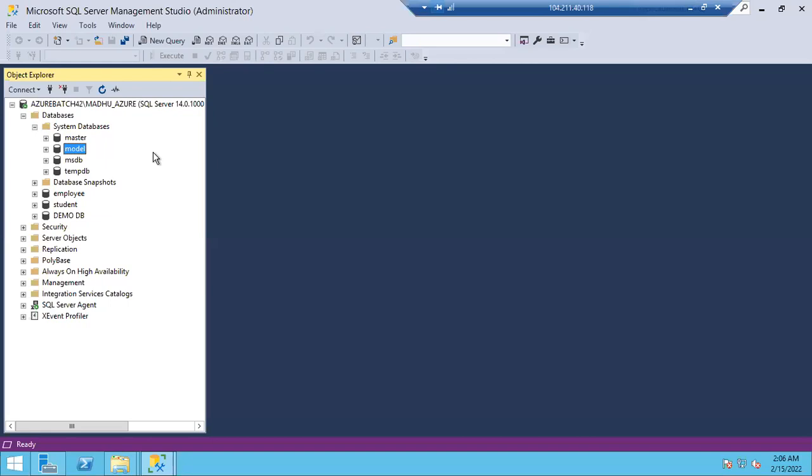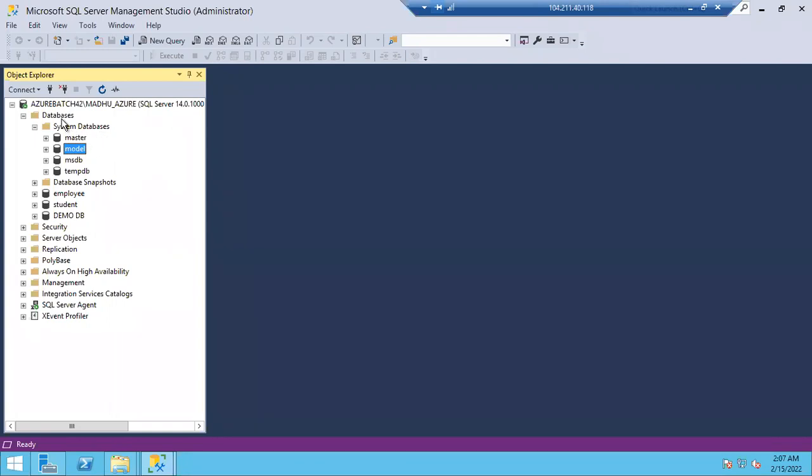You are trying to imitate your father. If your father is your role model, you are trying to imitate your father, or your mother, or else some hero is your role model and you try to imitate that hero. In the same way, model means it will act as a role model for the user databases, guys. All user databases try to imitate the role of this model database.